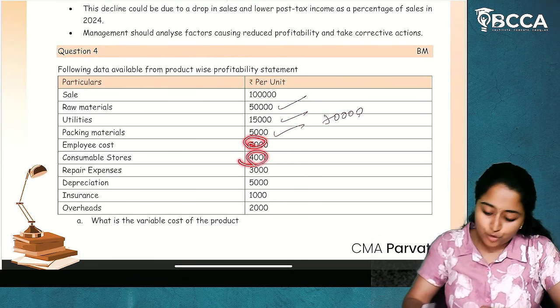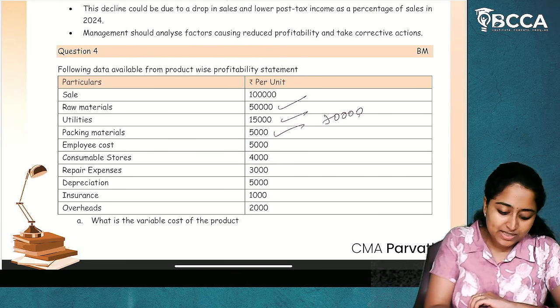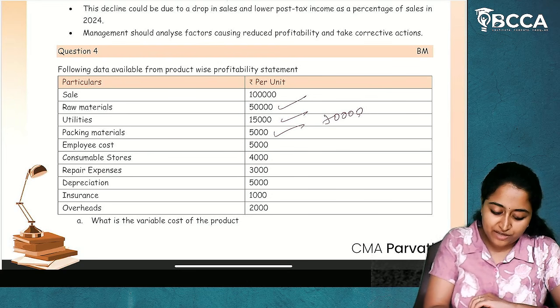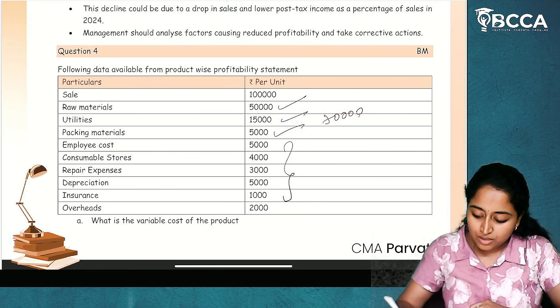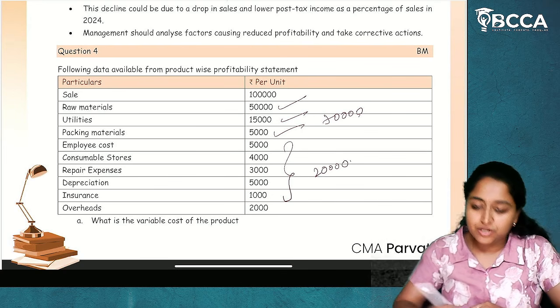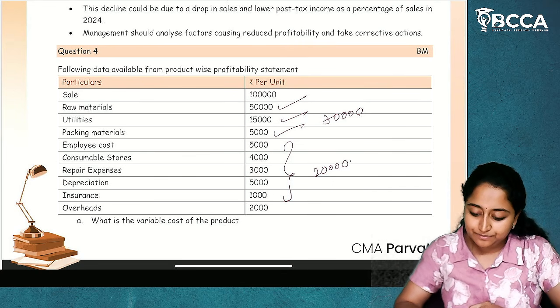5 plus 4 plus 3 plus 5 plus 1 plus 2, that is 20,000. All these are 20,000. This is my fixed cost. I hope it is clear.